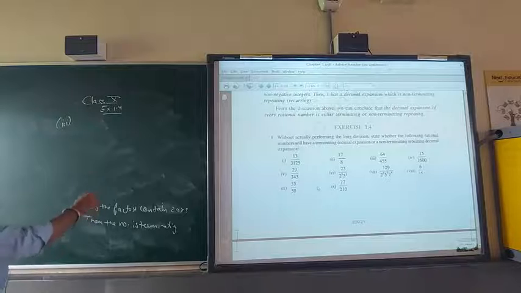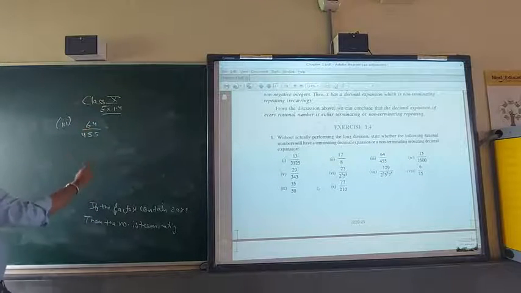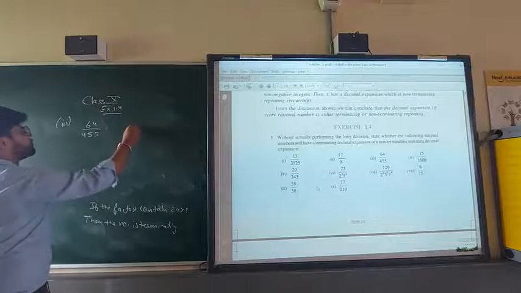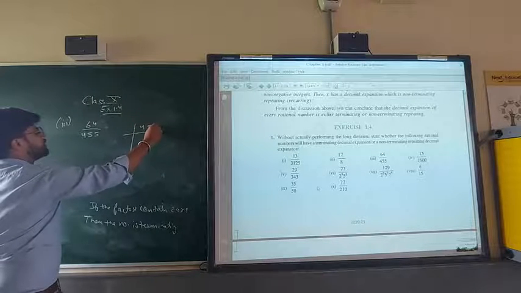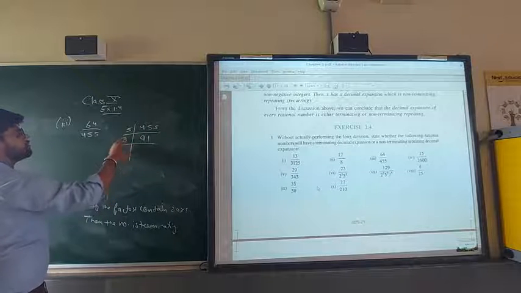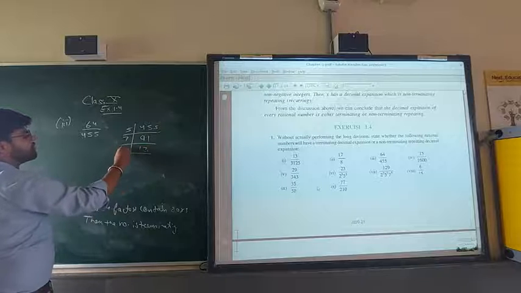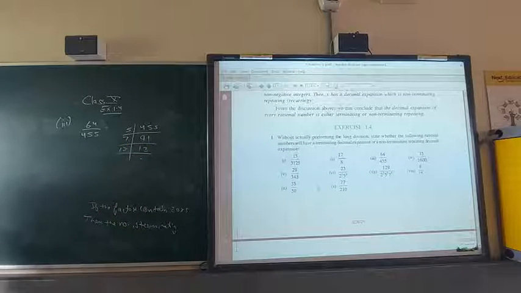The third is 64 upon 455. So now factorize 455 by the table of 5, and 7. Now see that 7 and 13 were there.